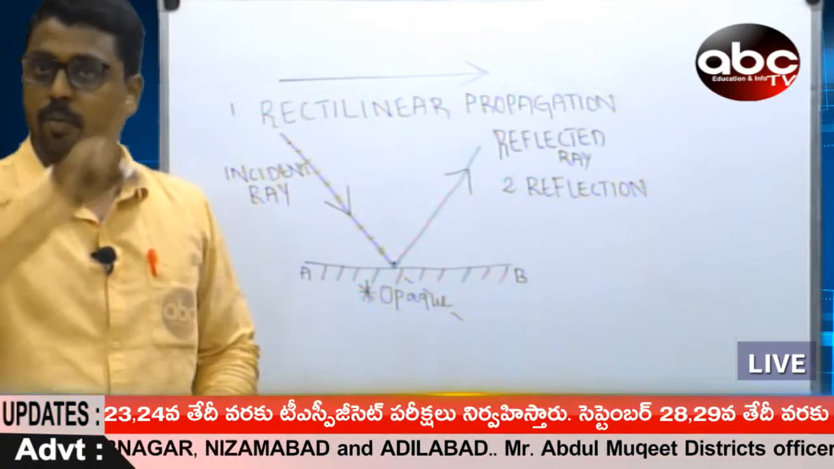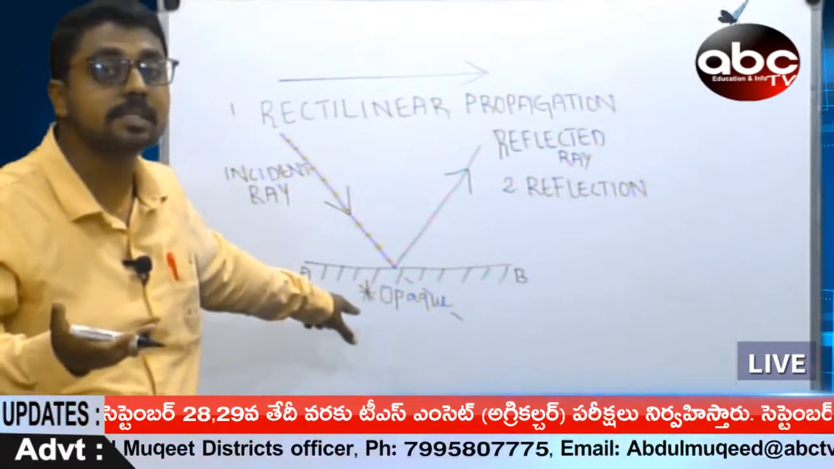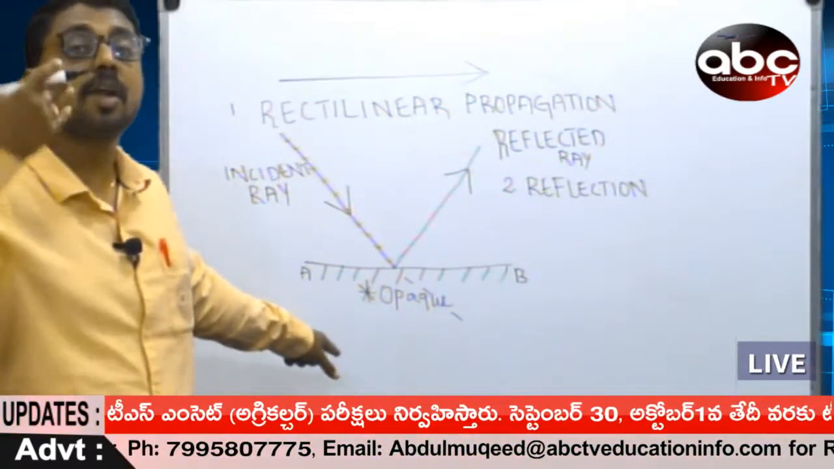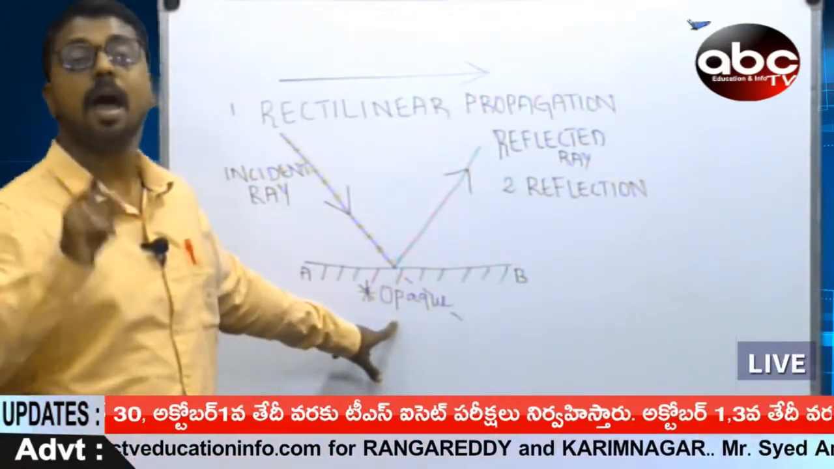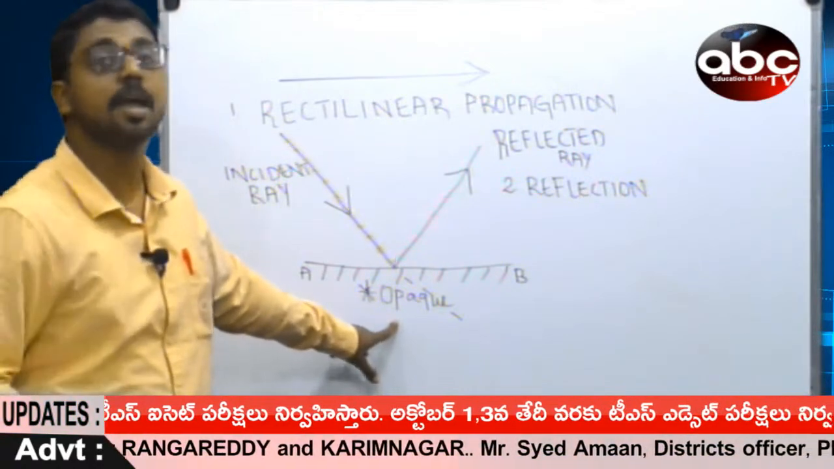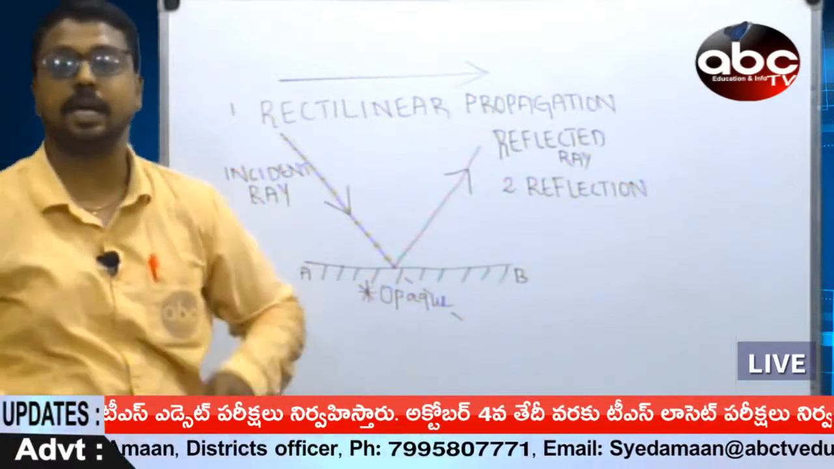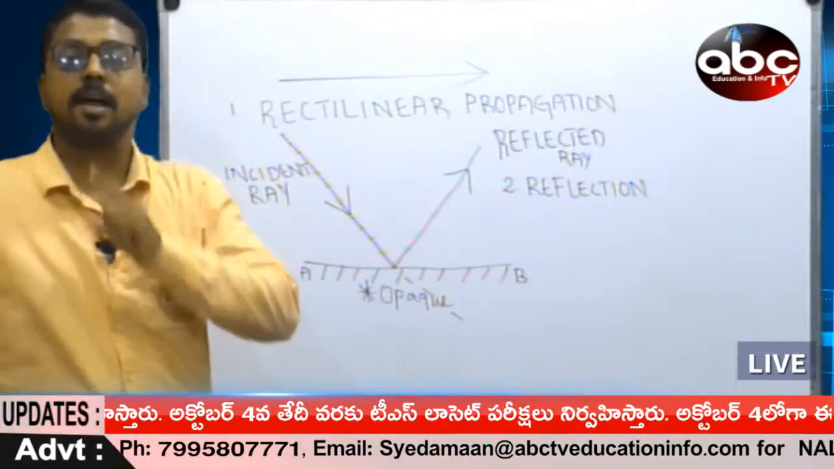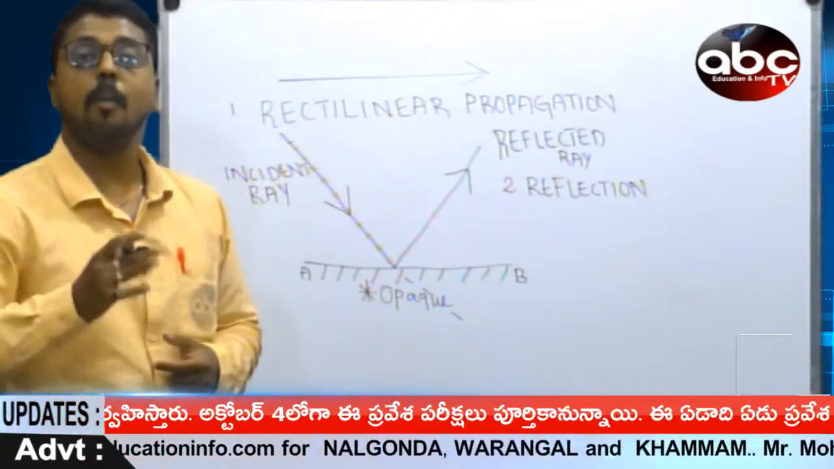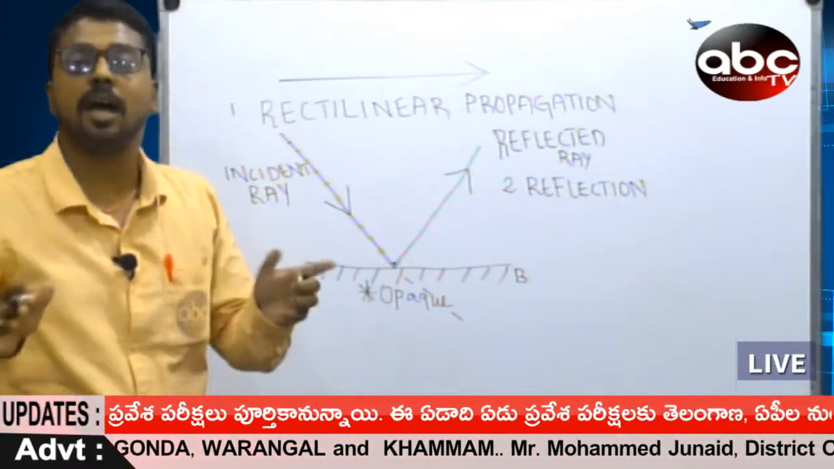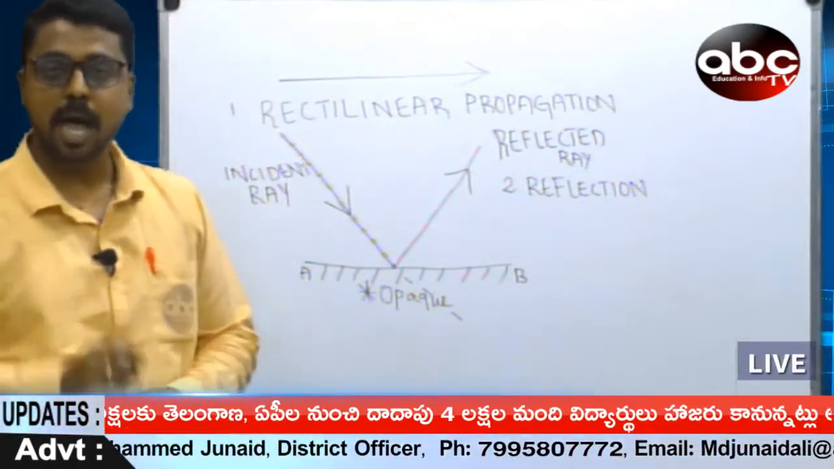You cannot expect this reflection phenomenon in other types of substances like transparent and translucent. You can expect reflection only in opaque substances. This was a bit question asked, so I am repeating this many times. Which objects possess reflection? Option A, transparent. Option B, translucent. Option C, opaque. Option D, none of the above. The correct answer, students, is an opaque substance.